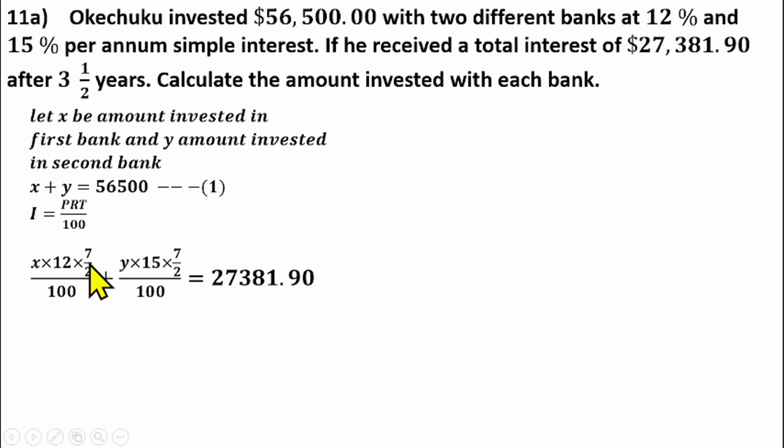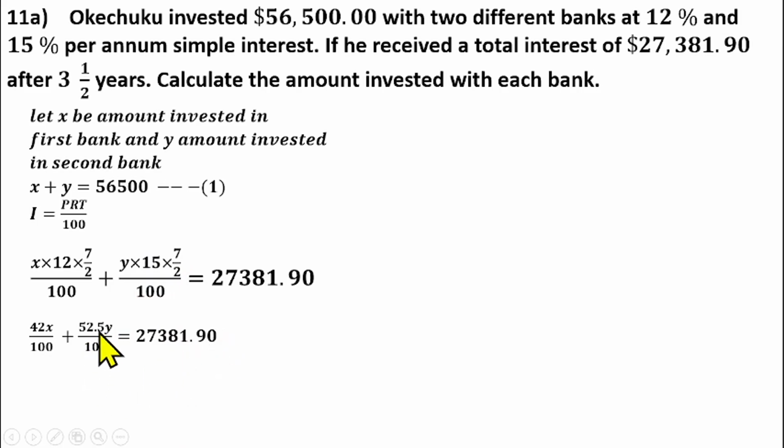If you simplify, 2 goes into 12 six times, and 6 times 7 gives us 42, so 42x/100. 2 into 15 gives 7.5, times 7 gives us 52.5y/100 equals this.